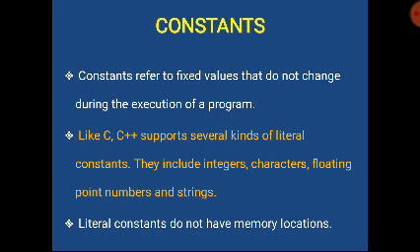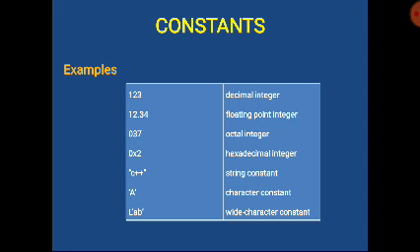Literal constants do not have any memory locations. Here are some examples of constants. 123 is a decimal integer, 12.34 is a floating point number, 03 is an octal integer, 0x2 is a hexadecimal integer, "C++" is a string constant, 'A' is a character constant, and L'AB' is a wide character constant. These are all some examples of constants.